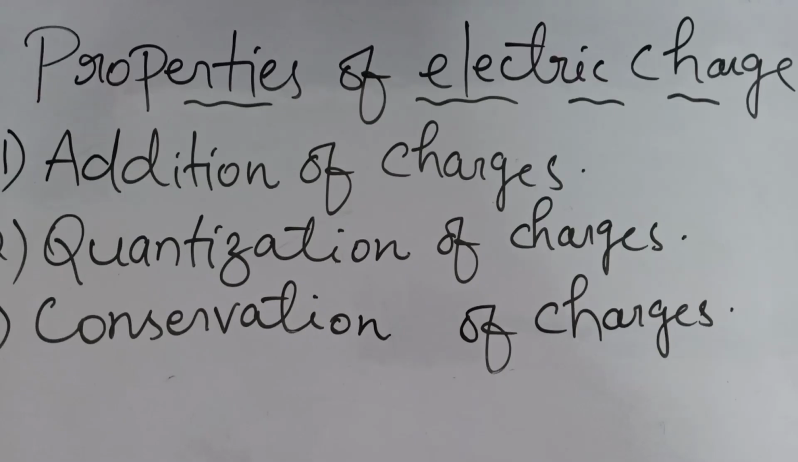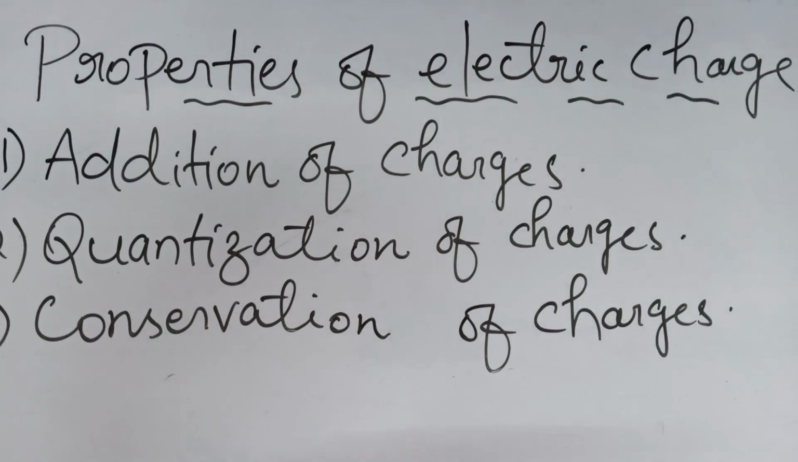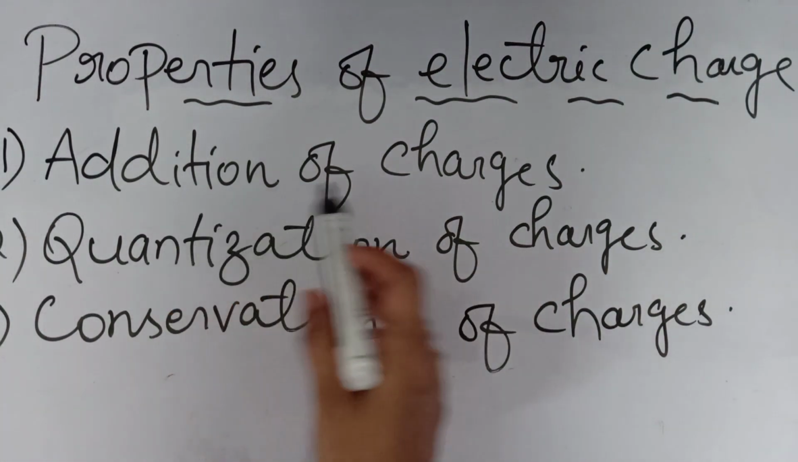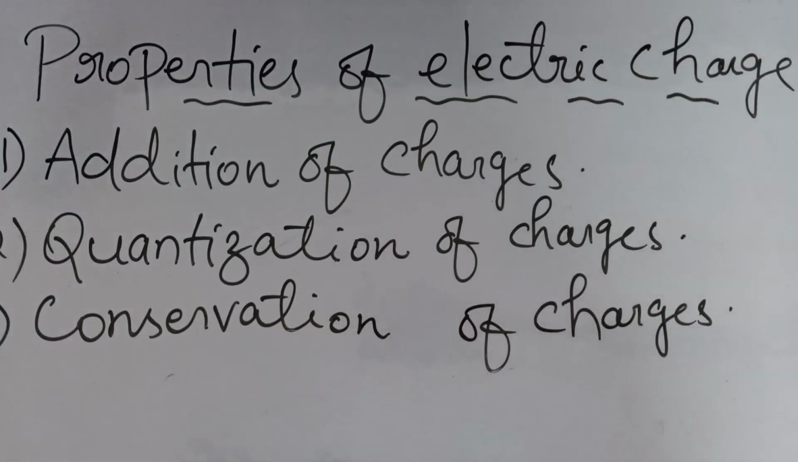Clear? Now we have some properties of electric charges. What are the different properties of electric charges? We have already studied the different types of charges, positive charges and negative charges, and also that like charges repel and unlike charges attract each other. Now we have some more properties of electric charges: addition of charges, quantization of charges, and conservation of charges. First of all, let us see what addition of charges is.